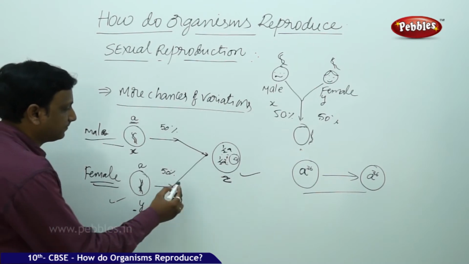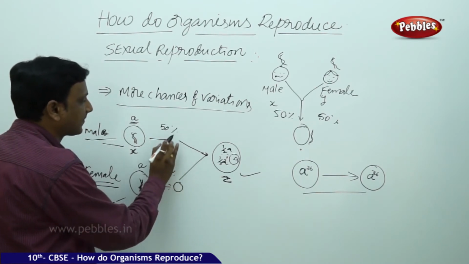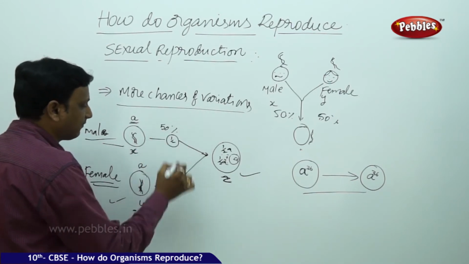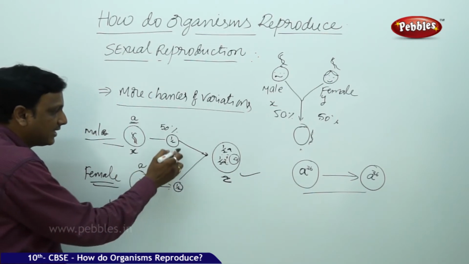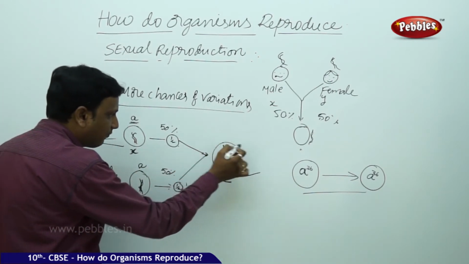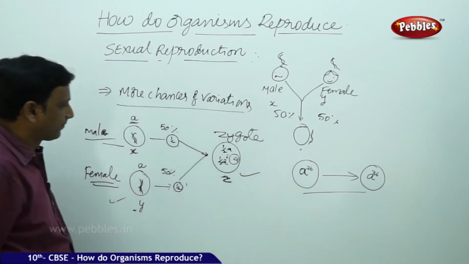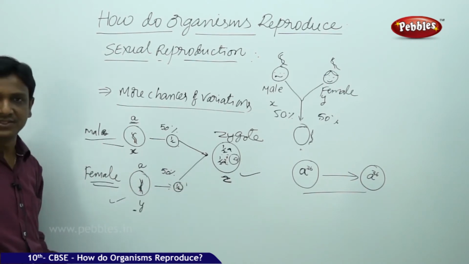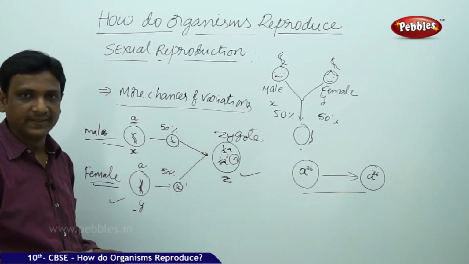The female produces a female cell, the male produces a male cell, which contain half the number of chromosomes than their original cell. These two cells join together and form a zygote. So very helpful variations are accumulated here.